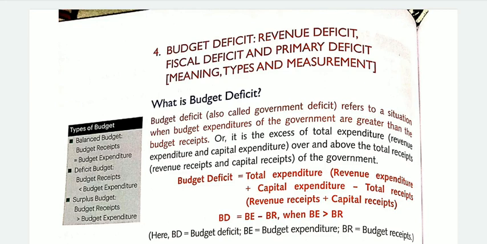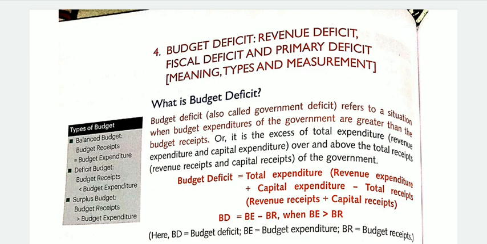Myself Gaganpreet Kaur. We are studying the subject economics and the chapter government budget and economy. In the earlier videos regarding this chapter, we have studied the government budget concept, as it includes budget receipts and budget expenditure. Budget receipts are categorized into two categories, capital receipts and revenue receipts, and budget expenditure is also categorized into two categories, revenue expenditure and capital expenditure.